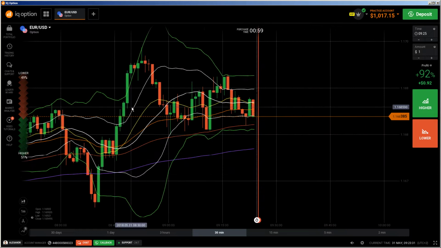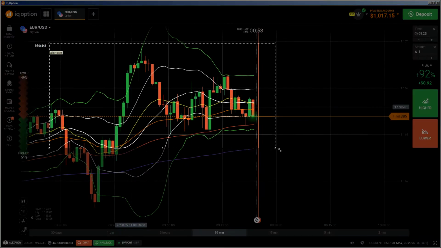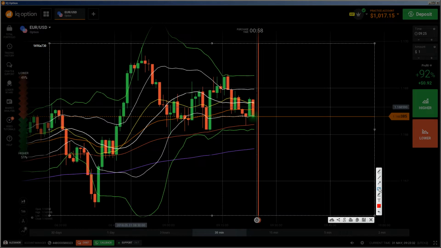You see this here. Let me show you this. So you see clearly, for example, this kind of area. Why is it a consolidation area? Because we have the 20 EMA, the yellow one, and the 50 EMA, the orange one, and those two are converging through each other, and that's the reason why price is doing this consolidation area. This is tricky. So that would be a put here.